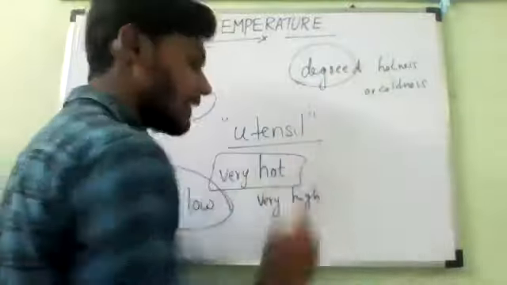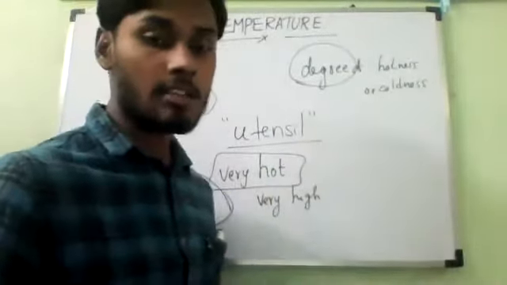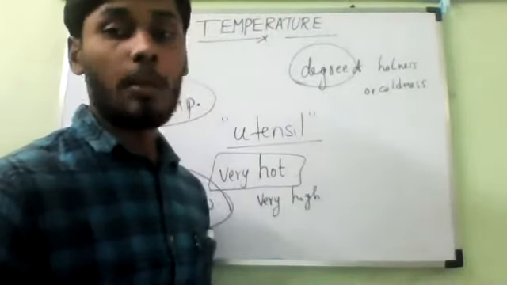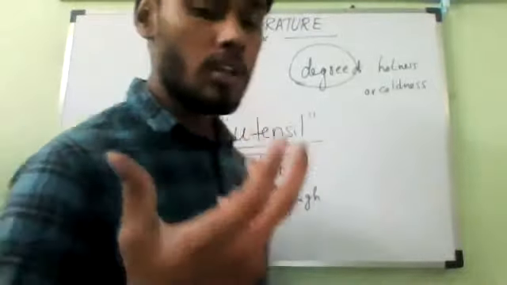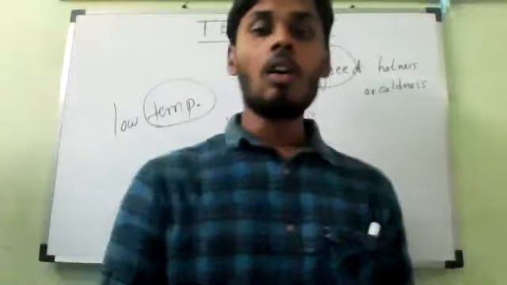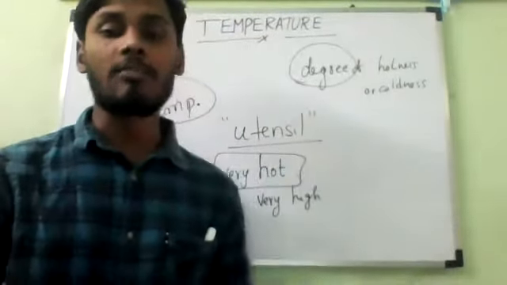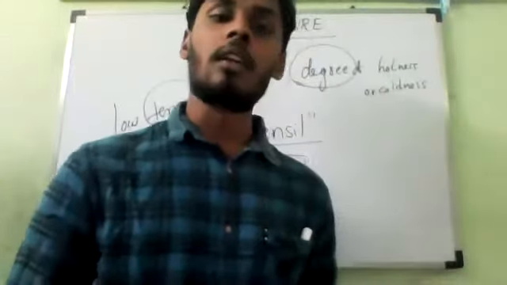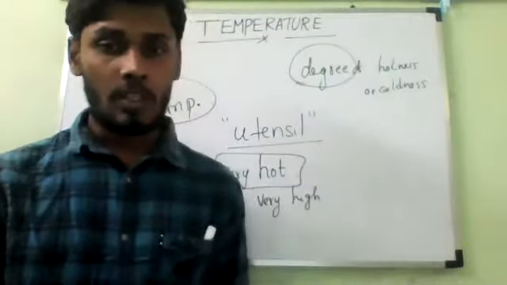What is the meaning of degree? Degree means how hot it is, how much hot it is, or how much cold it is. That is only called degree. So the temperature of an object tells us how hot or cold the object is. Is it yes or no? Yes, sir. So a high temperature of an object tells us that it is very hot, and in the same way a low temperature of the object tells us that it is quite cold. Is it yes or no? Yes, sir.